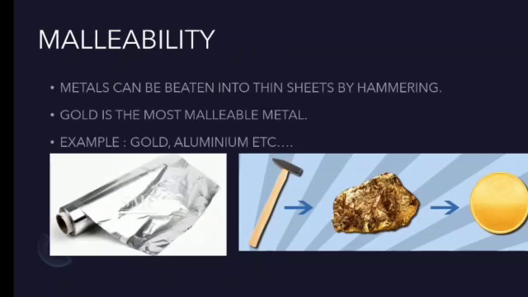We have purchased aluminum foil and all from outside, right? So this is what here they are telling. This is the property of metal which can be beaten into thin sheet by hammering. This is called malleability. Examples: gold and aluminium.